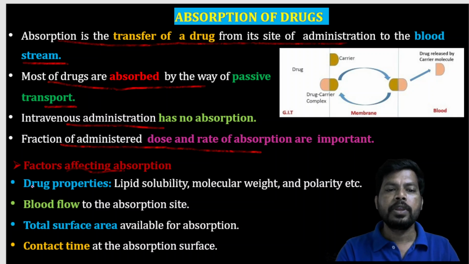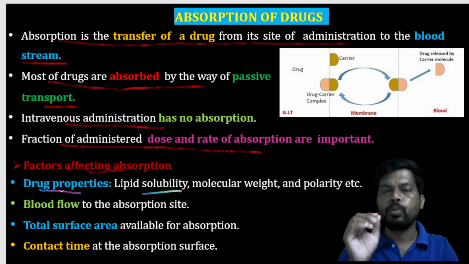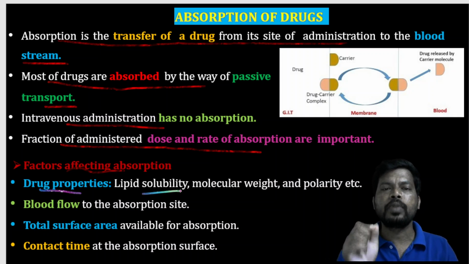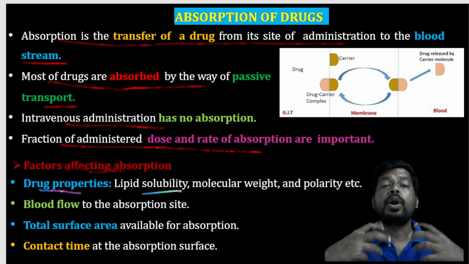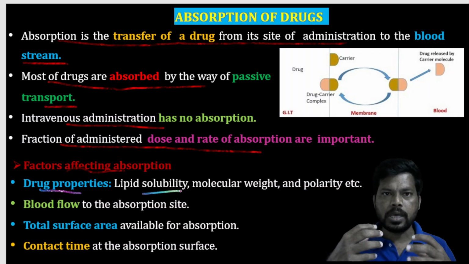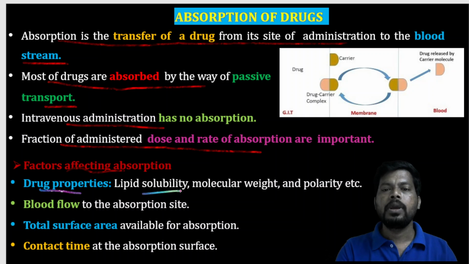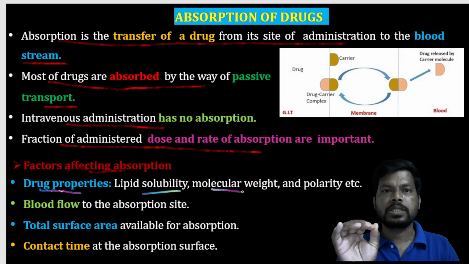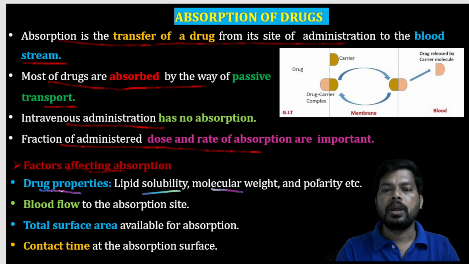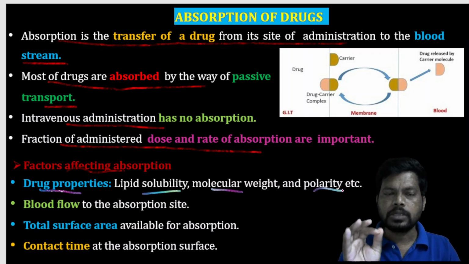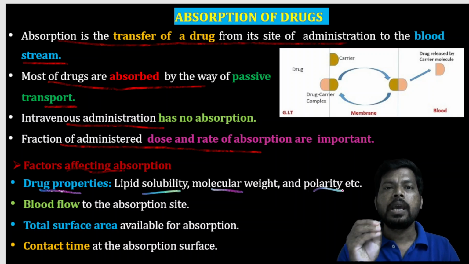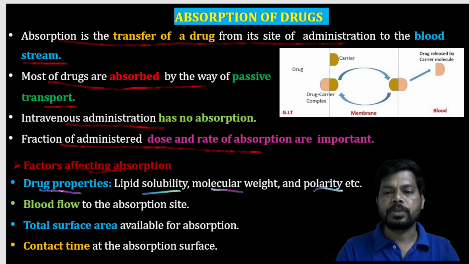First one is drug properties. Lipid solubility: most of our molecules should be lipophilic in nature because our body is made of cells, and all cells have lipid bilayers. Then molecular weight: mostly low molecular weight drugs have good absorption. And then polarity: drug molecules with polar nature, or with cationic nature, have poor absorption.